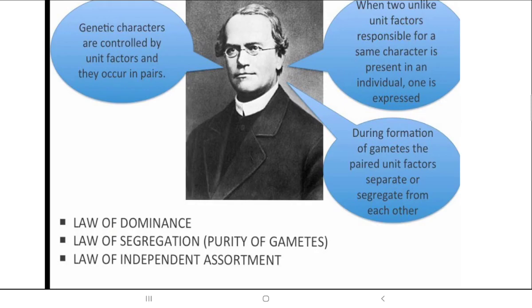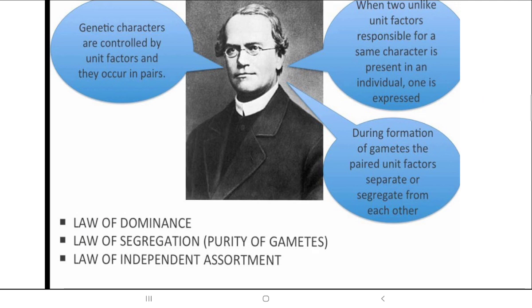Now, in order to study all this, whatever we have done till now, and to understand it much better, we will understand the laws of Mendel. Who was Mendel? Mendel was an Austrian monk, and he is also called the father of genetics, because he studied inheritance, how properties are acquired and inherited.